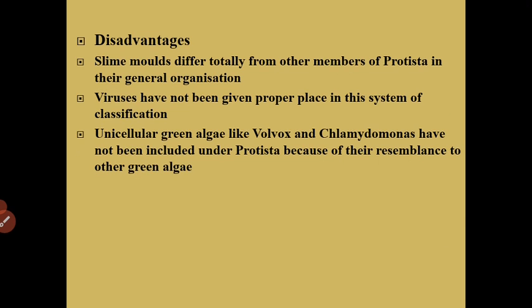Let's see the disadvantages. Slime molds differ totally from other members of Protista in their general organization. Viruses have not been given a proper place in this system of classification, and unicellular green algae like Volvox and Chlamydomonas have not been included under Protista because of their resemblance to other green algae.